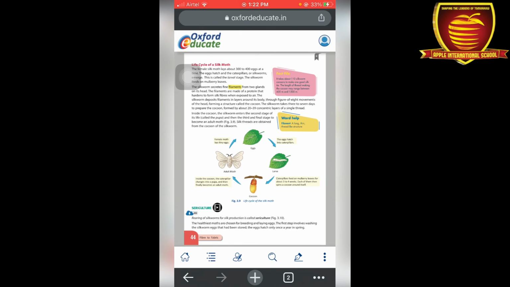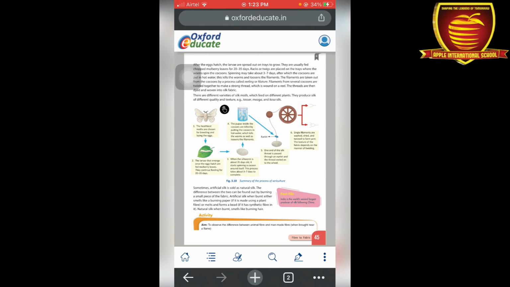The first step involves washing the silkworm eggs that had been stored, and the eggs hatch only once a year, in spring. After hatching, the larvae are spread out on trays to grow. We use a special leaf for the production of silkworms, that is mulberry leaves.